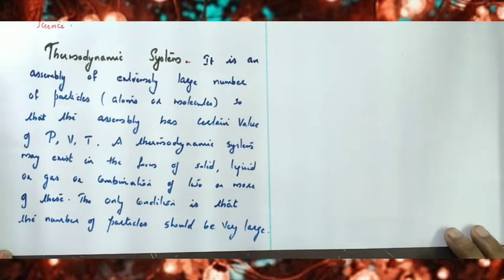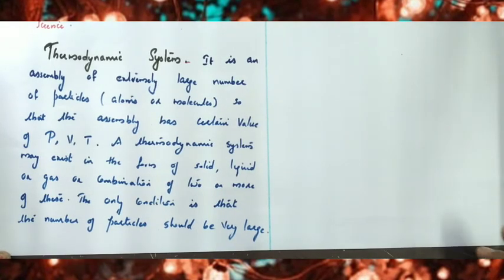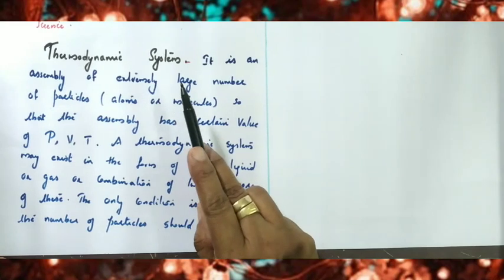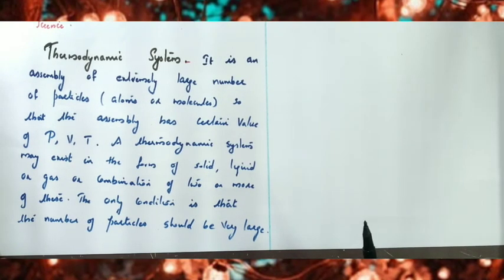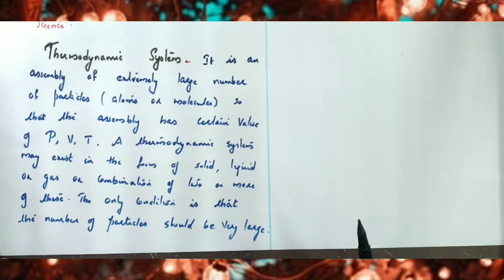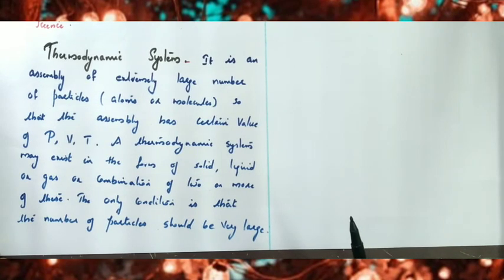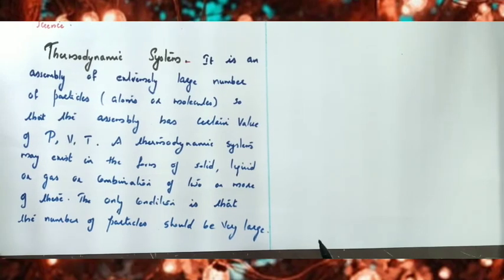Now we can study some terms relating to thermodynamics. First term is thermodynamic system. It is an assembly of an extremely large number of particles, atoms or molecules, so that the assembly has certain values of pressure, volume, temperature. A thermodynamic system may exist in the form of solid, liquid or gas or a combination of two or more of these. The only condition is that the number of particles should be very large.